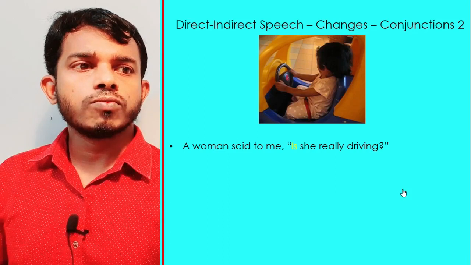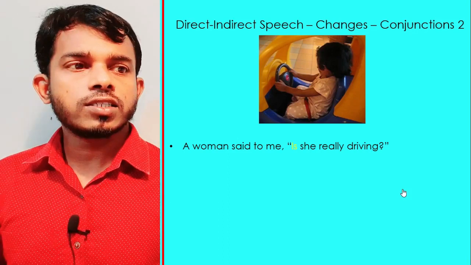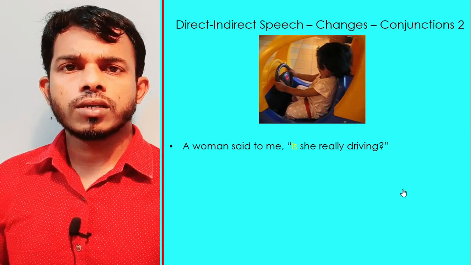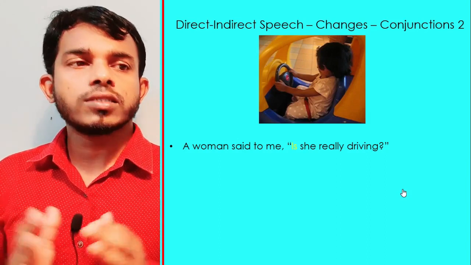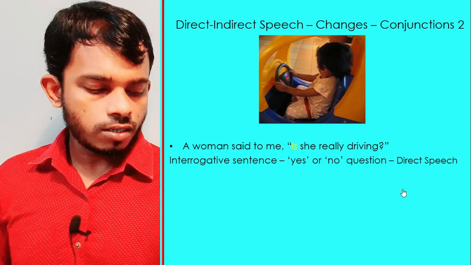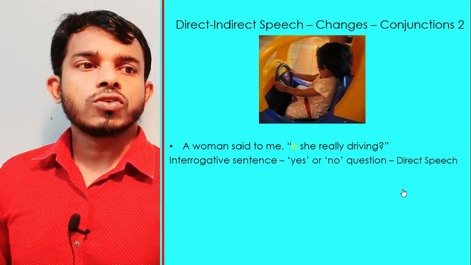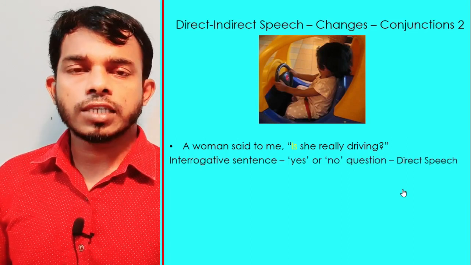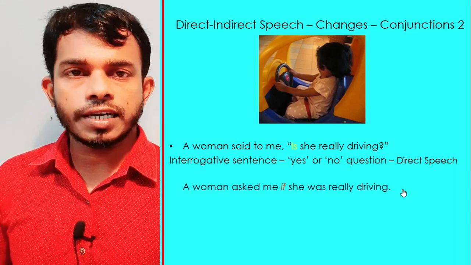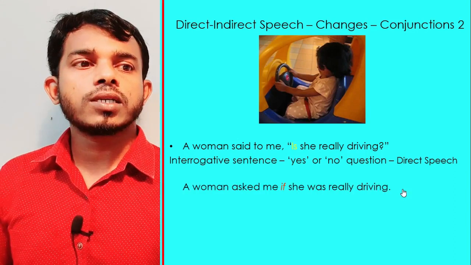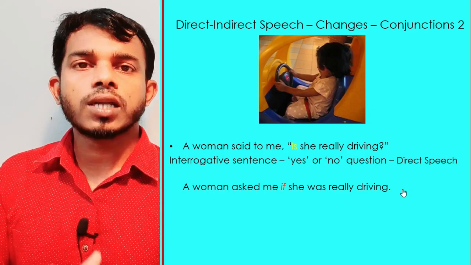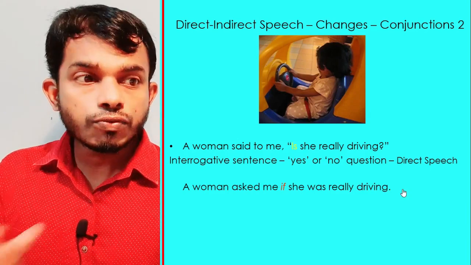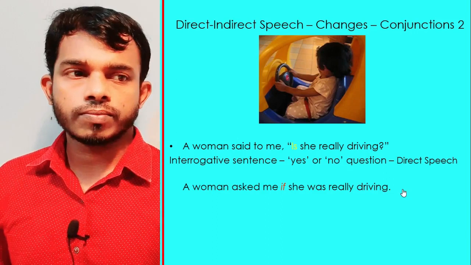One example: a woman said to me, "Is she really driving?" This is a yes or no question, direct speech. Indirect: a woman asked me if she was really driving.